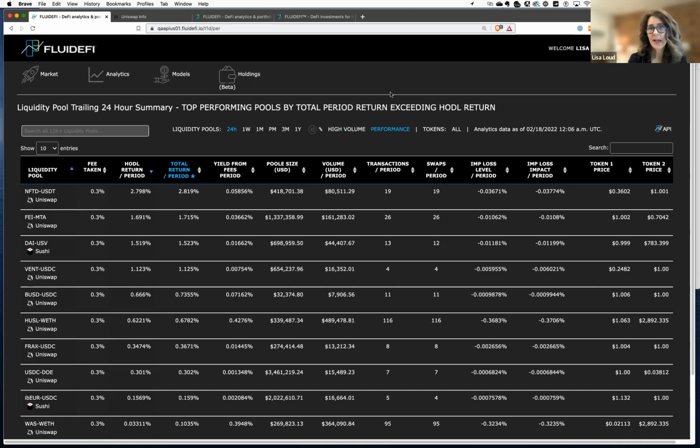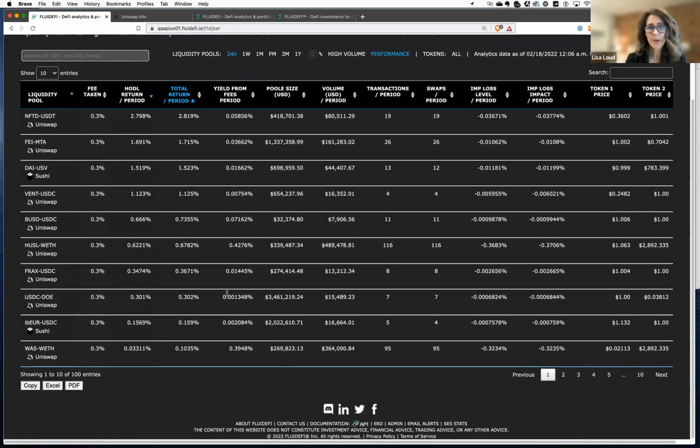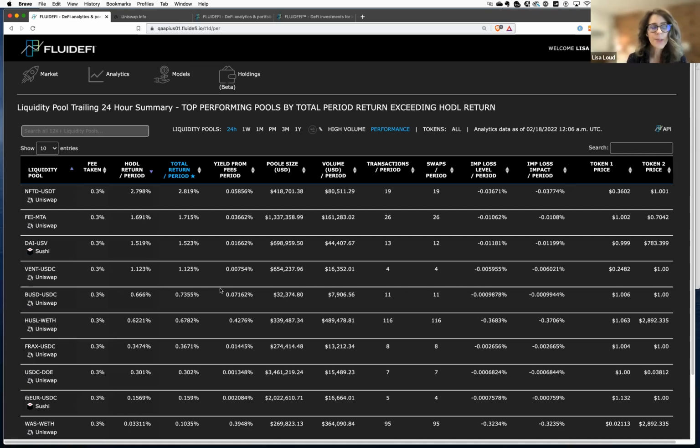Another thing that you can't see on this screen is that we have filters set. So I actually have some filters on this to determine how big the pools are. If I only wanted to look at small pools, I could set my filters so I only saw pools that had less than, let's say, $200,000 in them. I could also set my filters so I only show pools where the volume is more than 100,000, which would take this one out. We wouldn't see this one anymore. You can also filter on number of transactions, on the impermanent loss, etc.